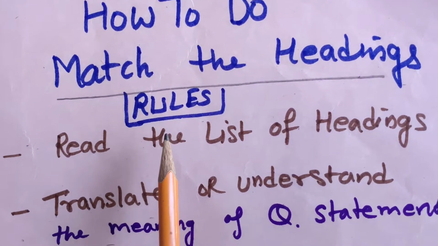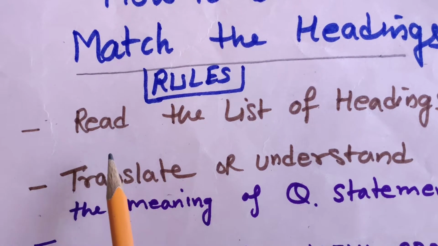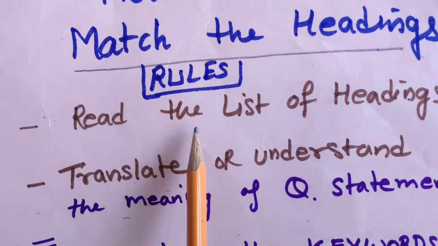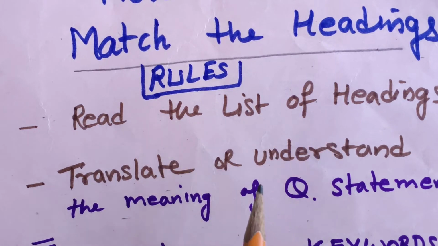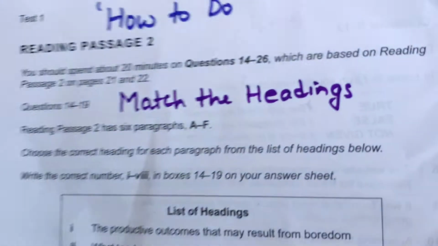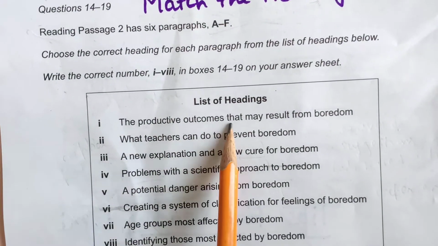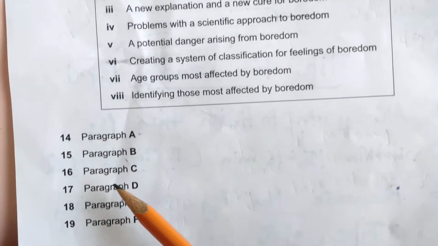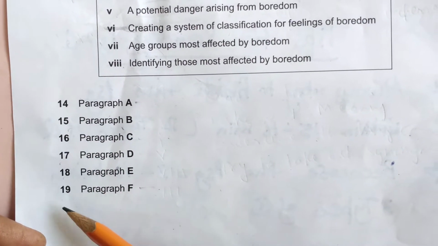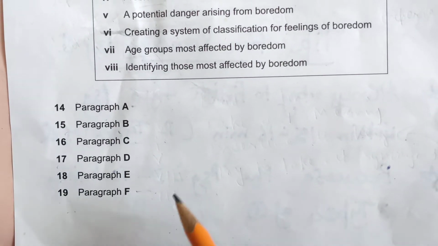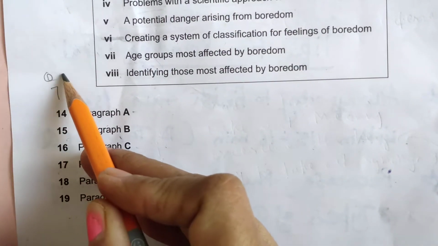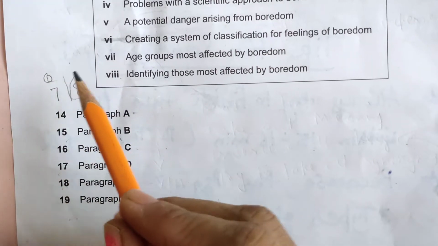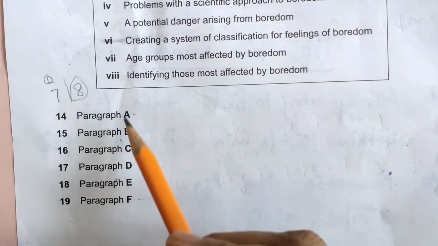These are the rules. Let's read the rules of the list of headings. First, read the list of headings. Always read the list of headings which we have been given in the questions. These are the list of headings. We have 8 headings and the questions are 1, 2, 3, 4, 5, 6, 7. We have 7 questions and the list of headings is 8. It means one heading is extra, so we have to carefully choose the headings for these paragraphs.